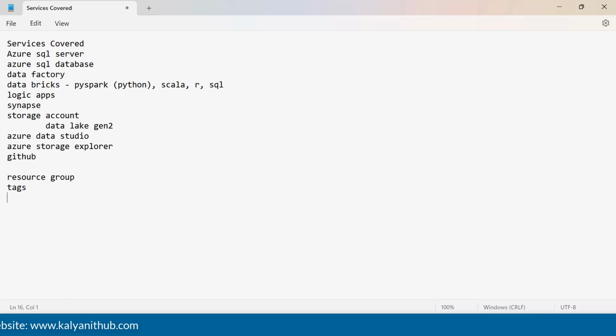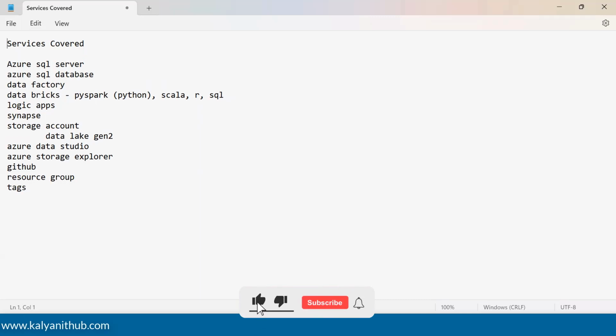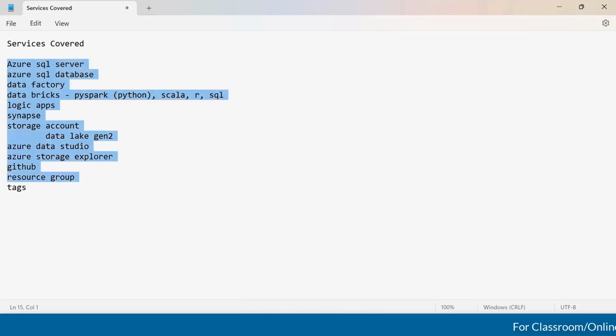I'm just checking if I missed anything here. No, nothing is being missed here, guys. These are all the various different Azure services we are going to cover.